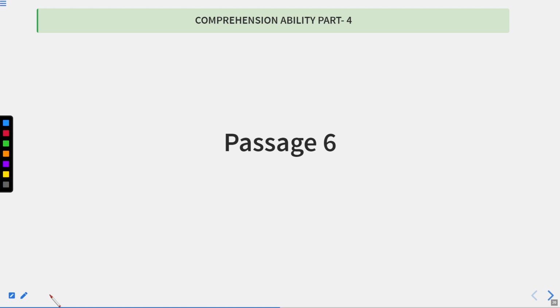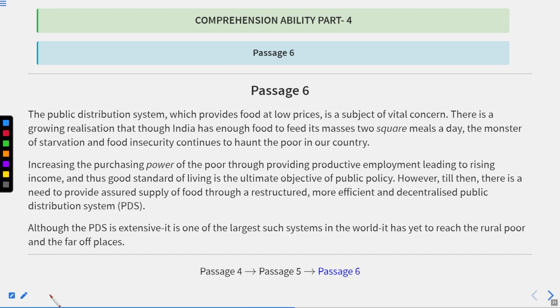Now this was passage number 5 that we have done. Now this is passage number 6. Let us do this. The public distribution system which provides food at low prices is a subject of vital concern. Vital means very important.